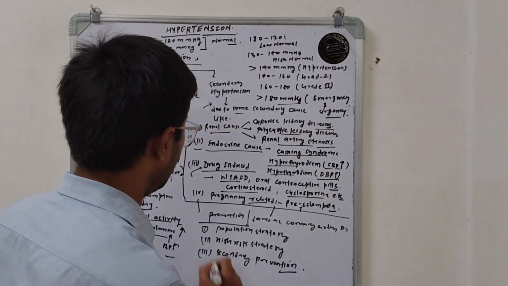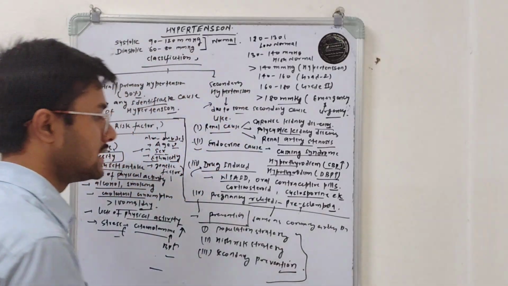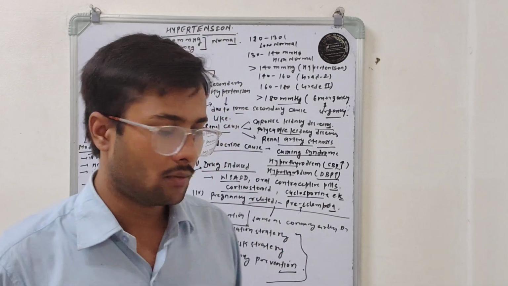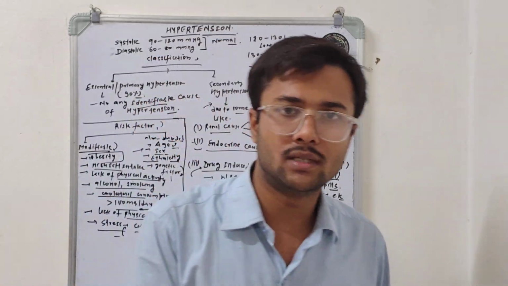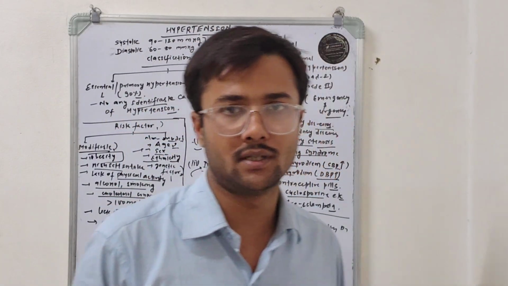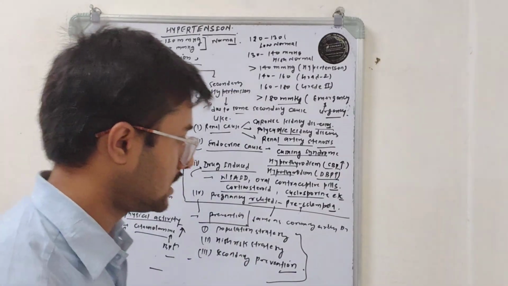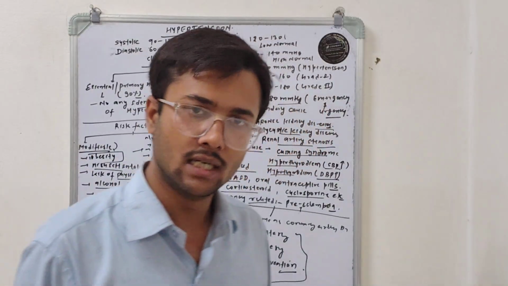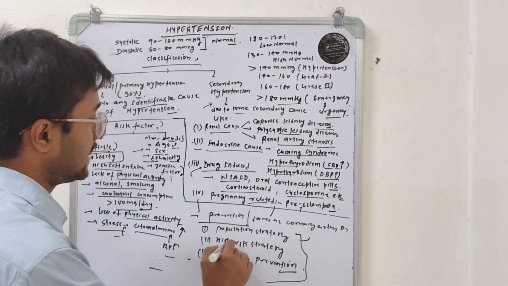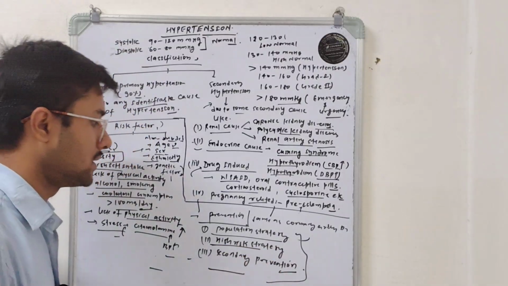So now the next topic is prevention. For prevention, we follow the same strategy as we follow in the case of coronary heart disease, because hypertension is one of the most prominent risk factors for the development of coronary heart disease. So whatever strategy was discussed under coronary heart disease, the same strategy we follow for hypertensive disease: the population strategy, high risk strategy, and secondary prevention.